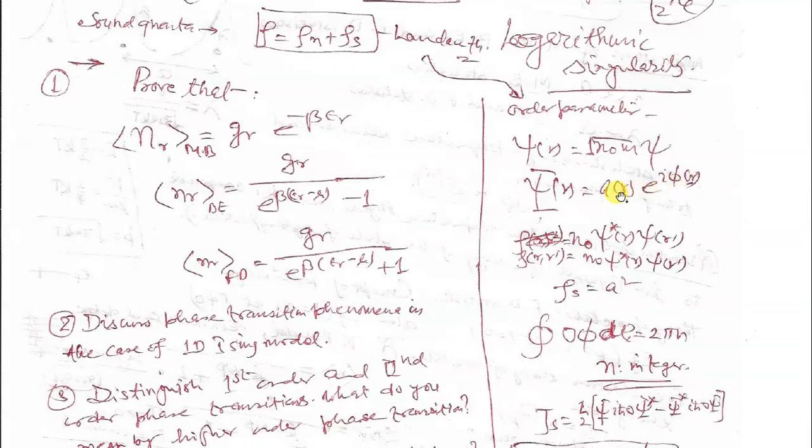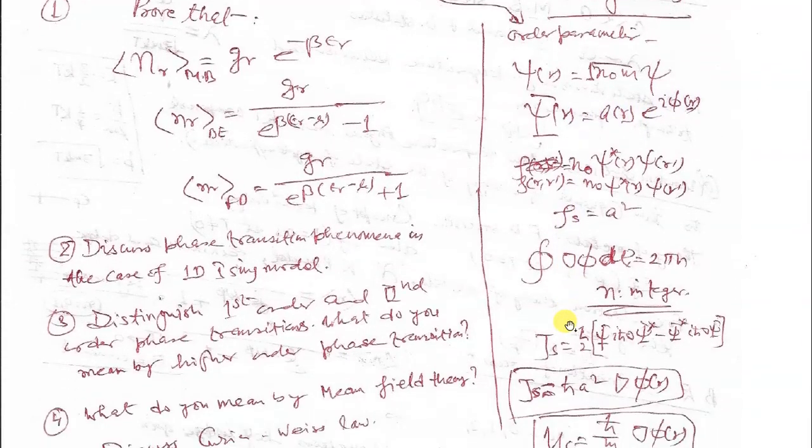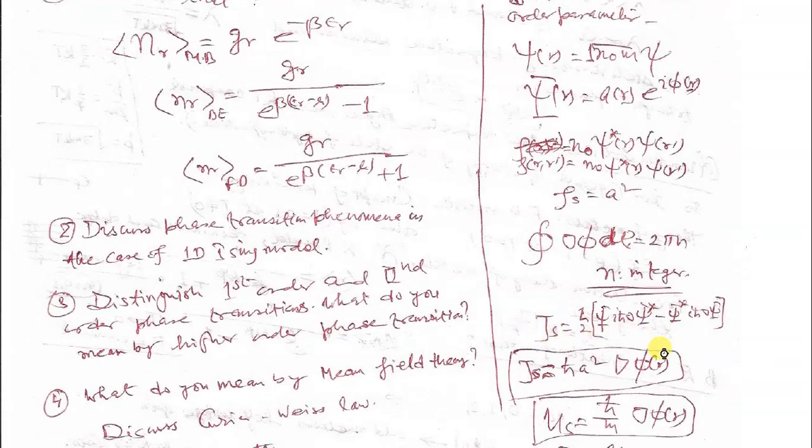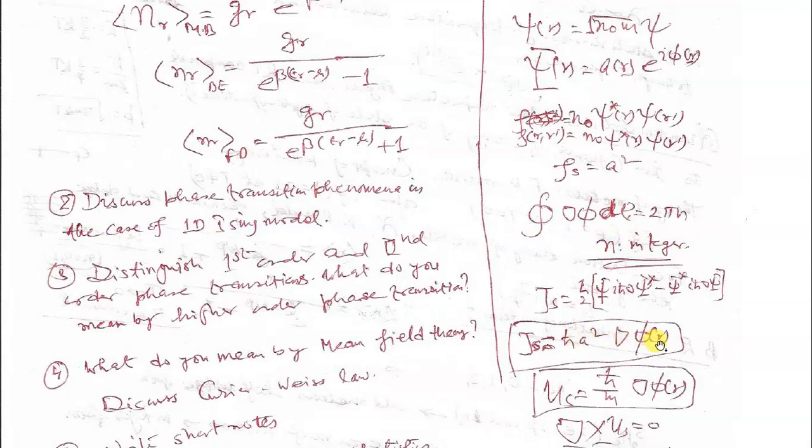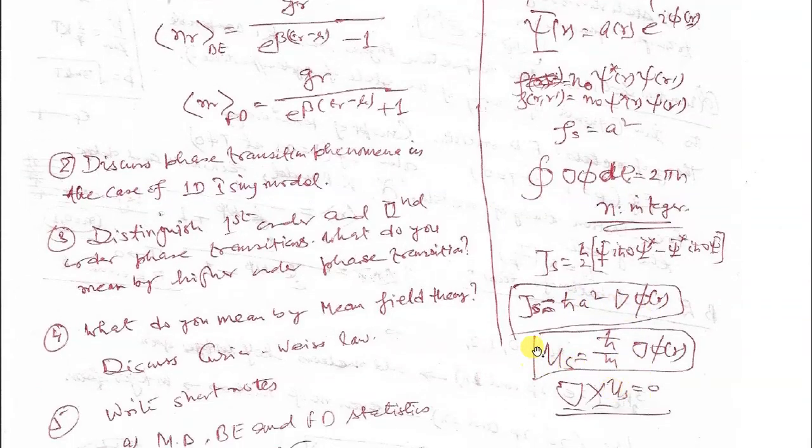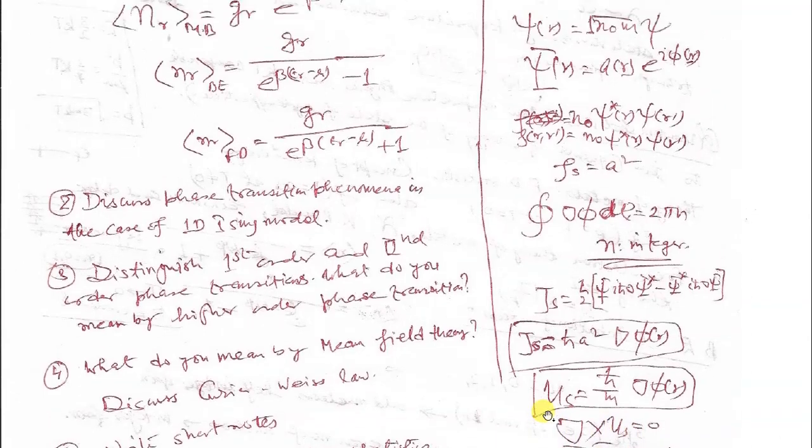One can solve the Schrodinger equation to get the superfluid current density in this manner. It has this much value, and this is the speed of your superfluid. This is irrotational. So this is all about your superfluidity.